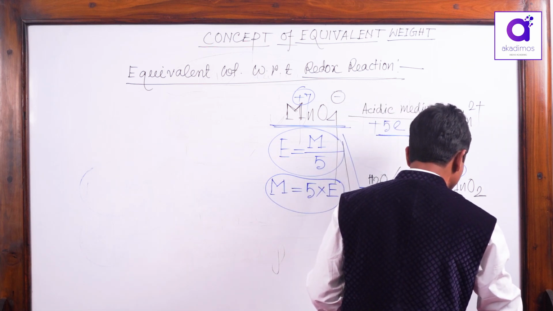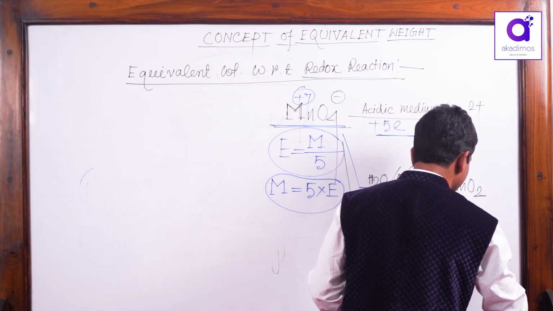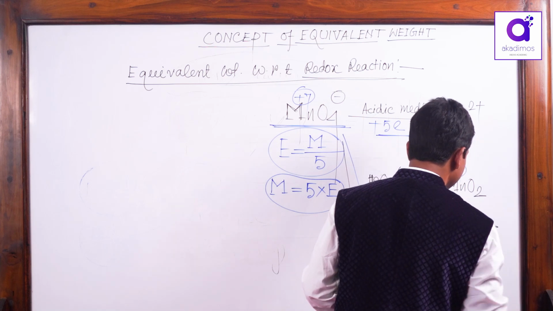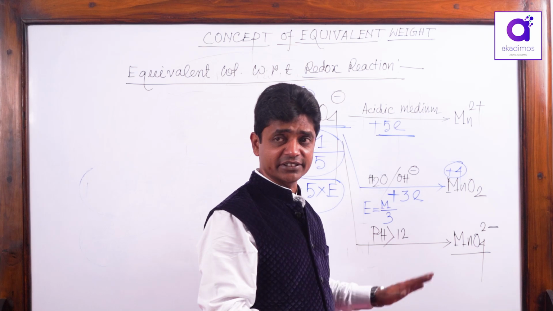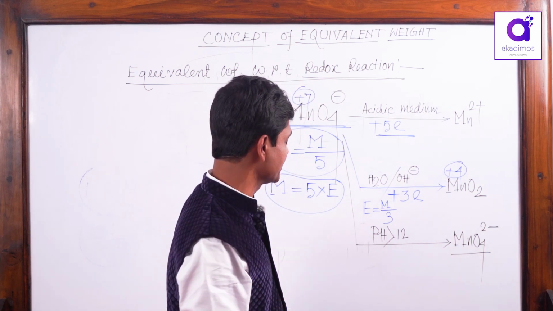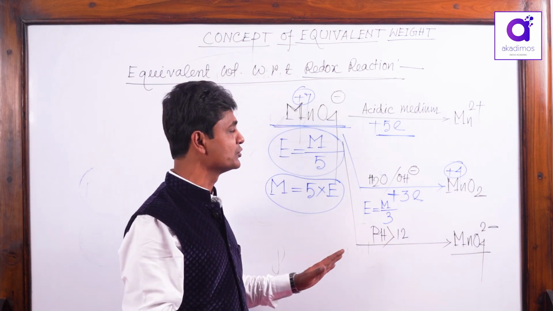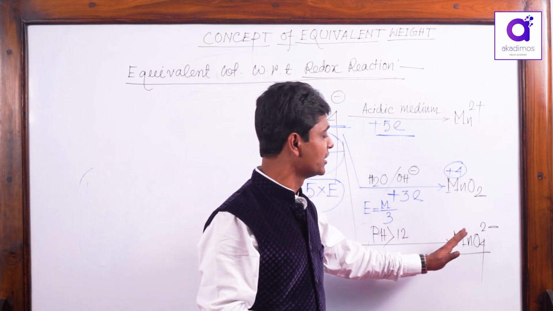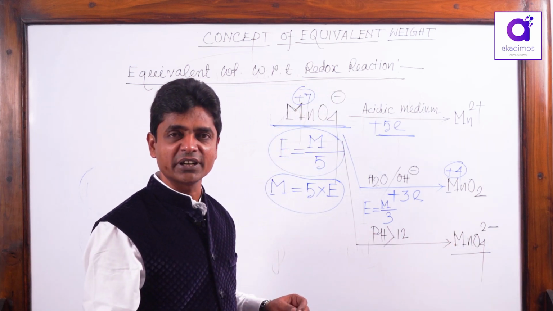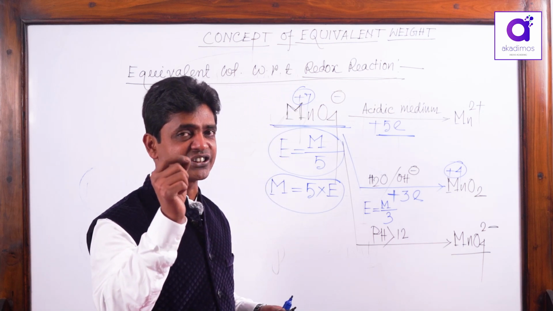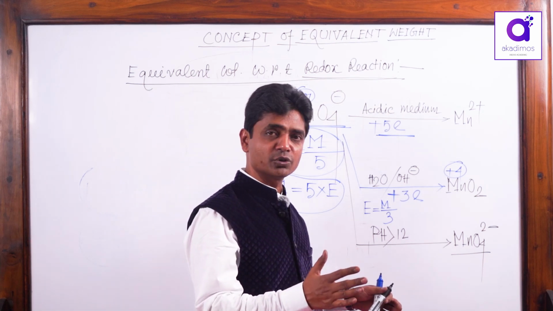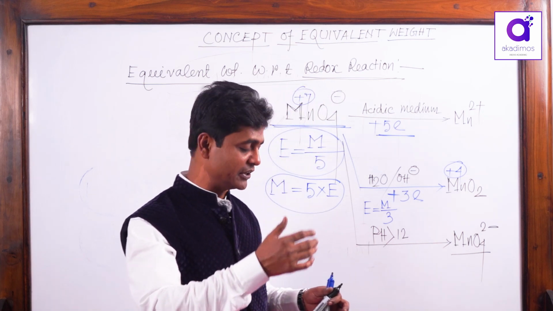In another medium, when pH is greater than 12, strong alkali, MnO4 minus will reduce to manganate ion MnO4 2 minus, green color. Although MnO4 minus does not exist at pH greater than 12, that is a different reason. There you will get a spontaneous redox reaction. OH minus reduces MnO4 minus to MnO4 2 minus, and OH minus itself oxidizes to oxygen. No external reducing agent is required there. That's why MnO4 minus never exists at pH greater than 12.